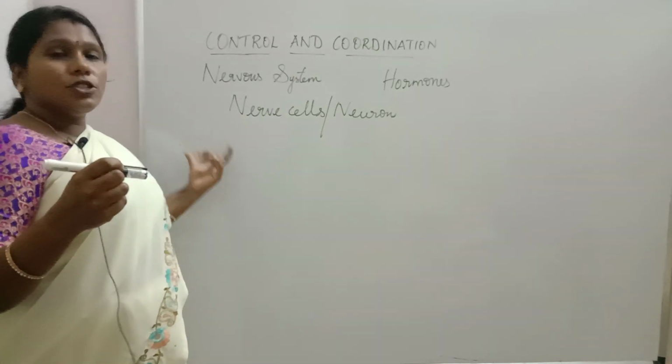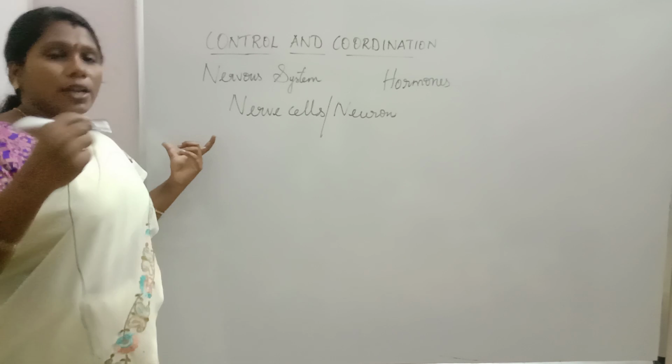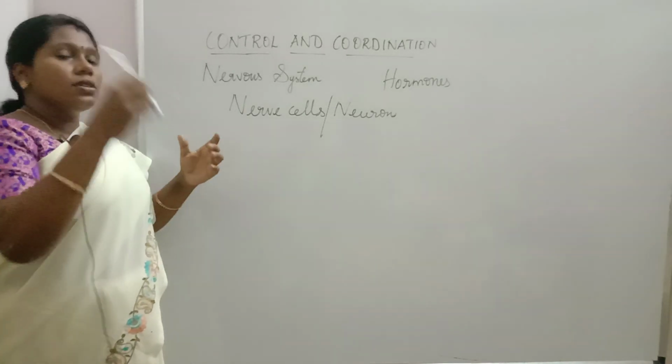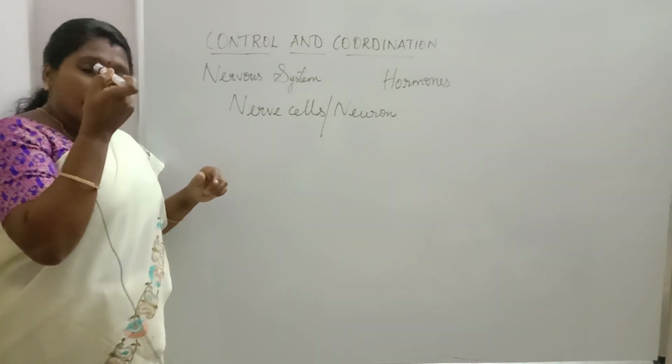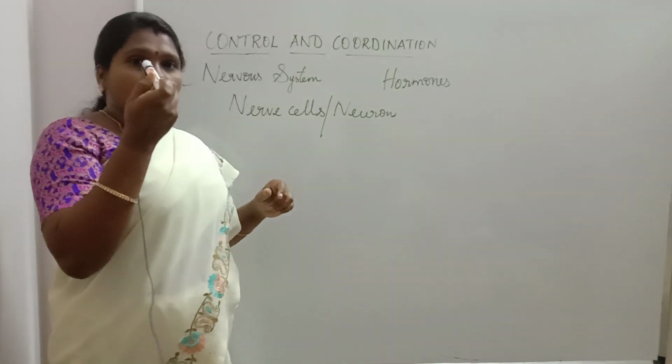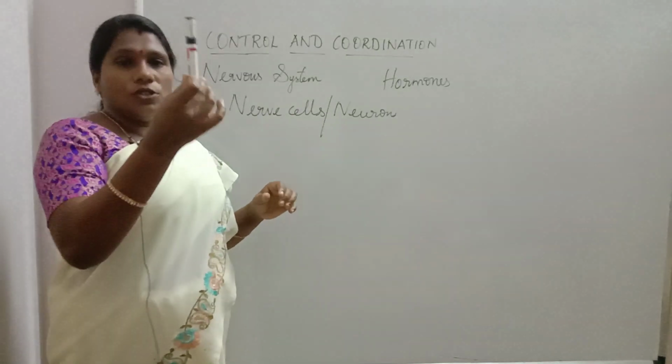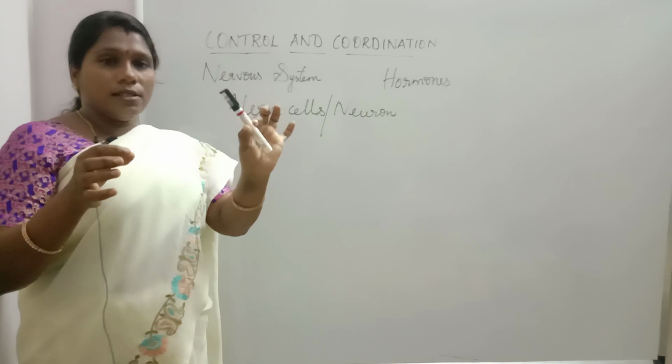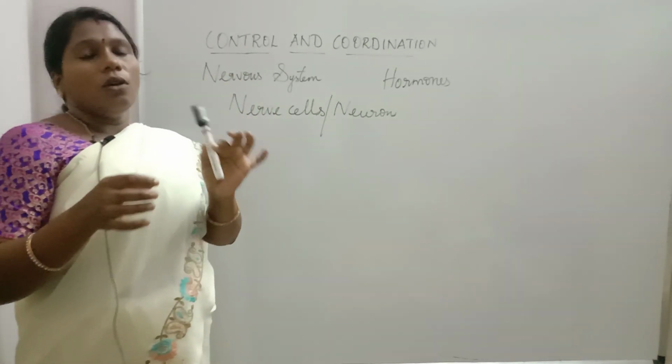So suppose a stimulus means an environmental change, an external change. Suppose something is coming like this toward our eyes, we close our eyes. So this is the stimulus, the environmental change here. So due to this stimulus, what happened?